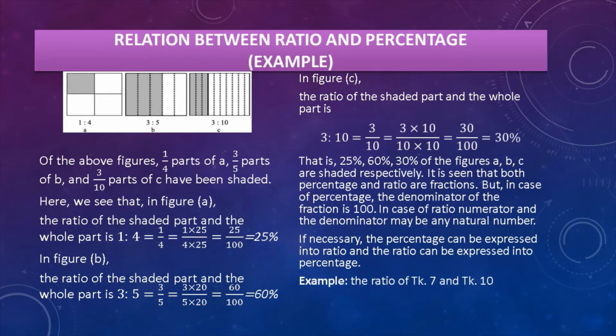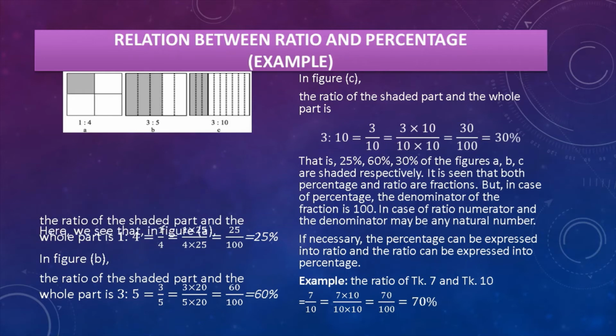For example, the ratio of Taka 7 and Taka 10. We can write down 7 divided by 10 because ratio is a kind of fraction, and if we want to make the denominator 100, 10 multiplied by 10, that is 70 by 100 equal to 70%. That is the desired answer of this example.